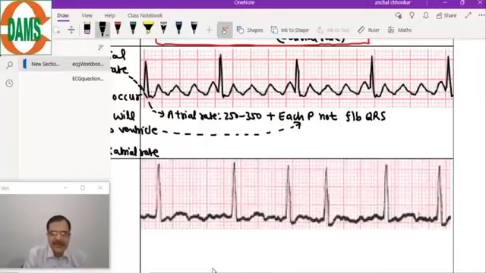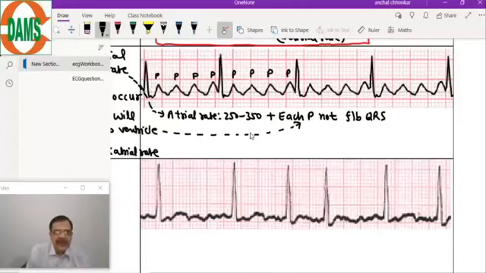Here, if you can see, the P waves are pointed. So here is the P wave. These are the 4 P waves. All are of the same morphology.